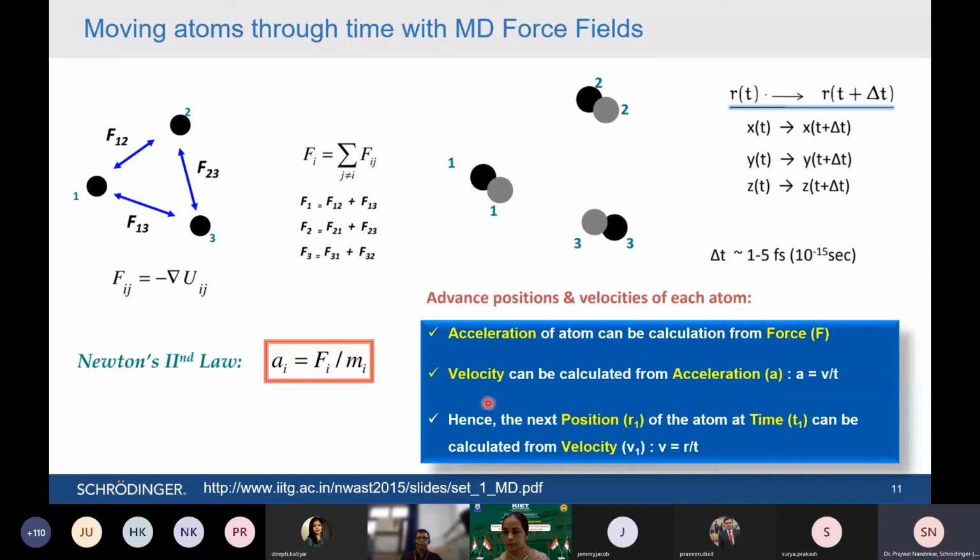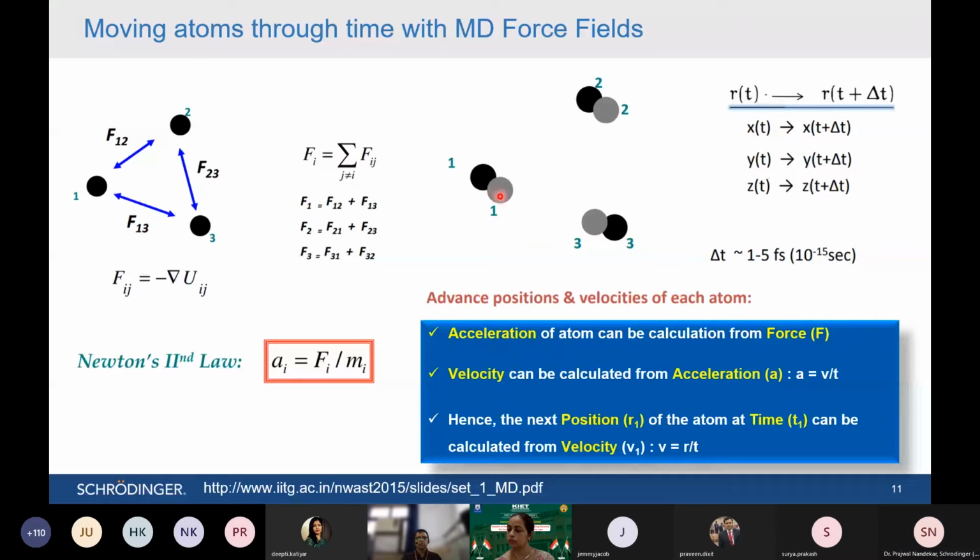As I said, once you have velocity values, you can calculate the distance. Distance means the position R1 and R2. So you know the position R1, and you want to calculate the position after a particular time, and that can be calculated by a simple equation like velocity is equal to distance upon time. This is the simplistic form of it. Once you calculate how much distance it could move, you can calculate its position.